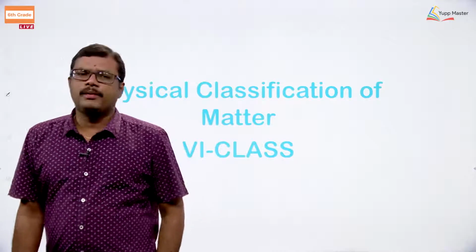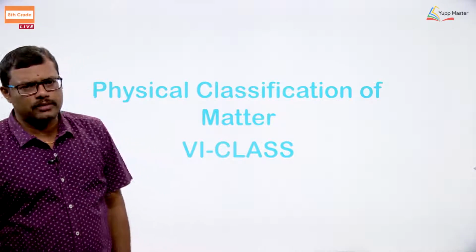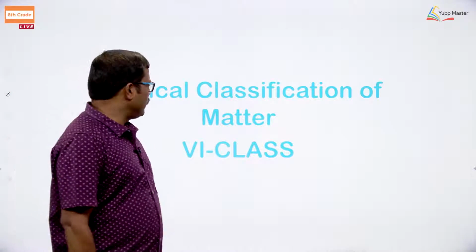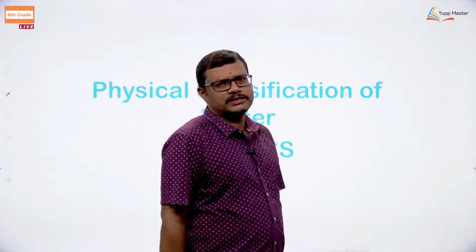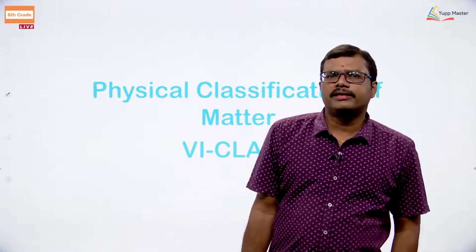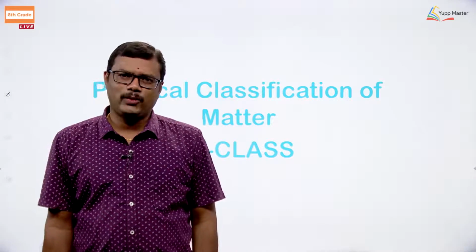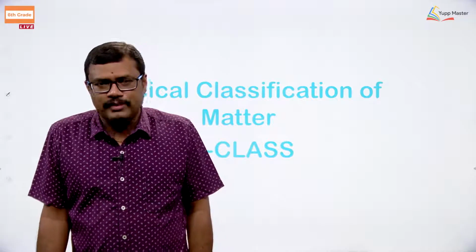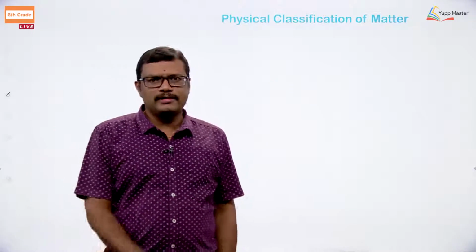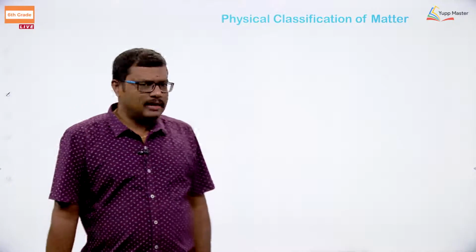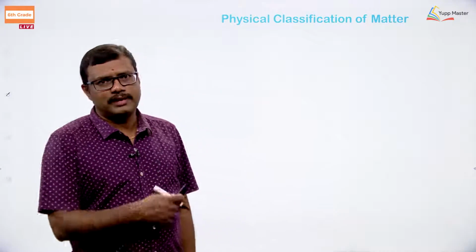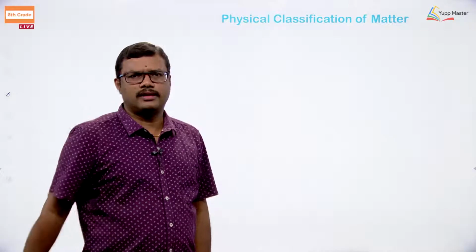In that particular topic, what are the other concepts that are covered? Here we are going to discuss the physical classification of matter, how matter is classified. Again, a question may arise in your mind: what is matter, sir? What is matter? How to define it? Can you give an example? Yes. Let us first look into what matter is and how we can classify it, and then we look into the other concepts.